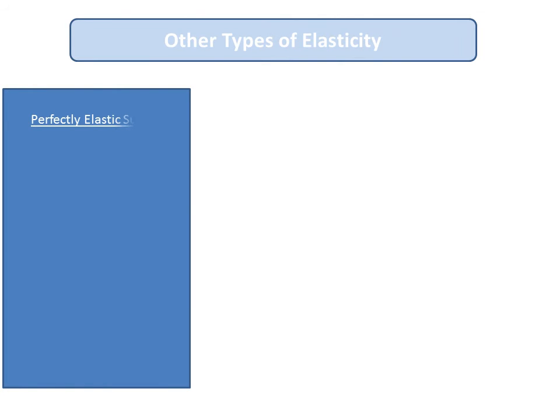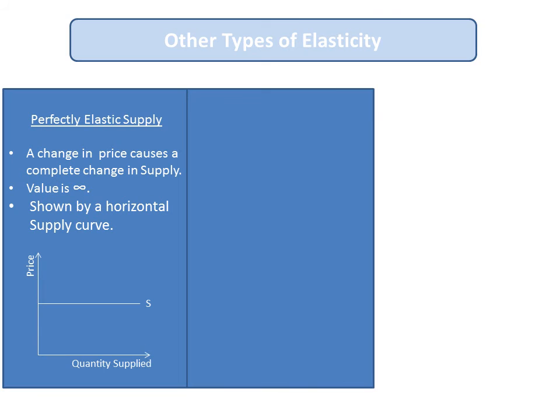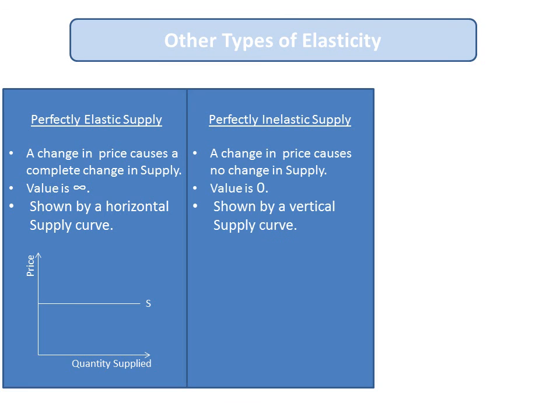Other types of elasticities. Perfectly elastic supply is where there will be a complete change in supply for a slight change in price. Value is infinite, shown by a horizontal supply curve. Perfectly inelastic supply is where a change in price causes no change in supply. Even though you offer a high price, the supply cannot be changed. Value is 0, shown by a vertical supply curve.